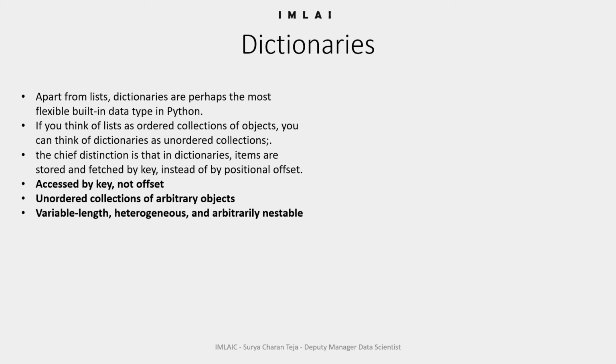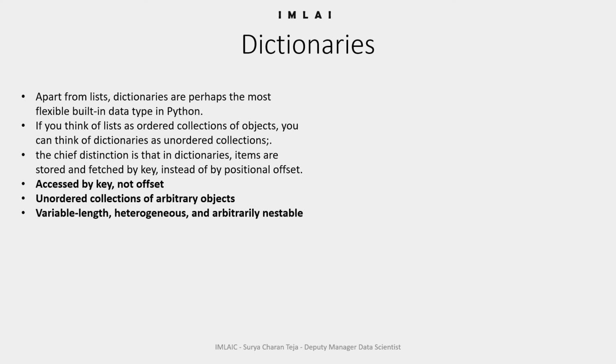Now, the third one is it is similar to a list. It's variable in length, heterogeneous, and arbitrarily nestable. Like lists, dictionaries can grow and shrink in place. It is also mutable, without new copies being made.